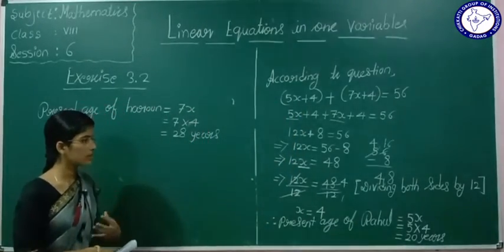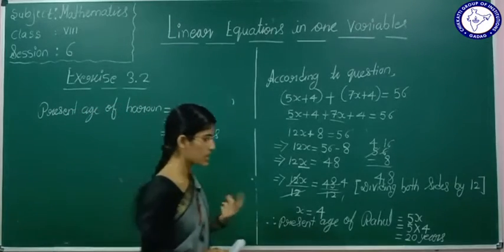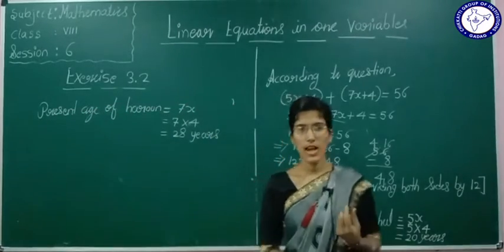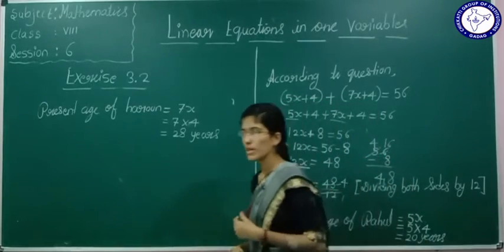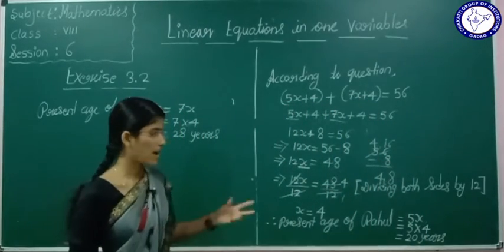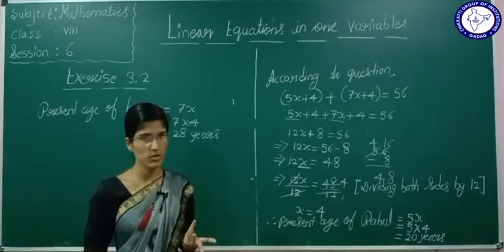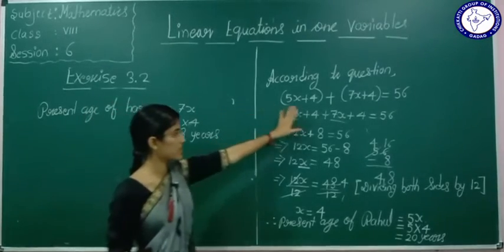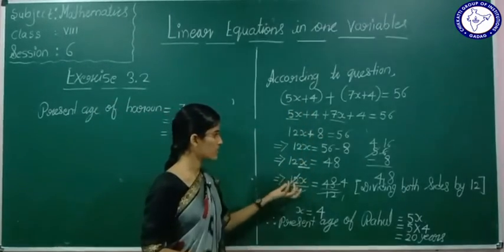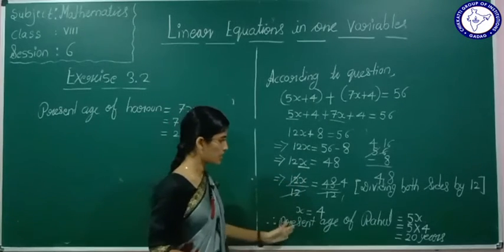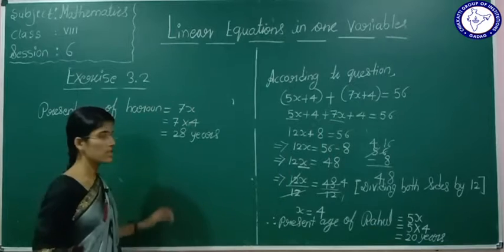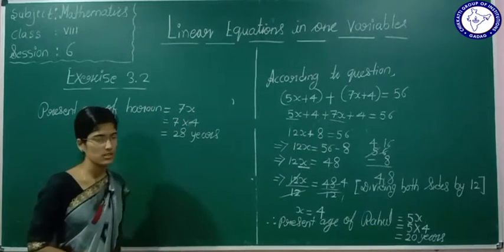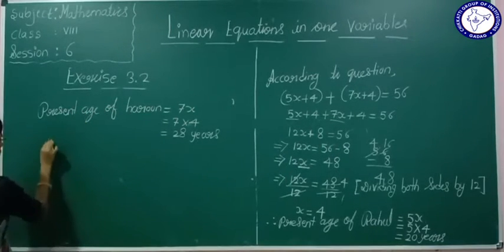So what we have done: they have given the ages in ratio, we assumed the ages of Rahul and Harun to be 5x and 7x respectively, and according to the given condition we solved. We got the present age of Rahul as 20 years and of Harun as 28 years. Now see how you can do the verification.